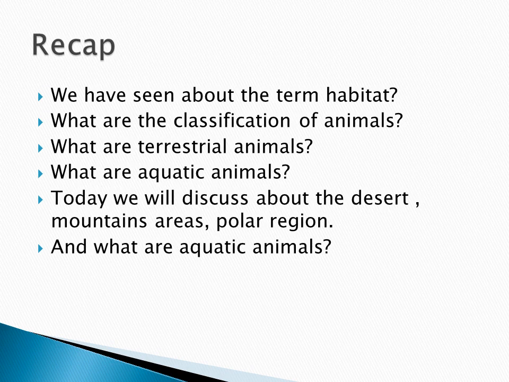Then, what are the classifications of animals? There are two classifications. One is called a terrestrial animal and the second one is called an aquatic animal. Right? So what are terrestrial animals? Animals which live on land are called terrestrial animals. And today we are going to discuss the desert, mountain areas, polar region and the aquatic animals. Okay?